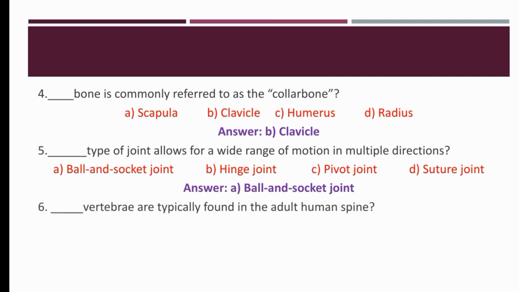Dash vertebrae are typically found in the adult human spine. Our options are 20, 30, 33, or 40. The right option is C, 33. There are 33 vertebrae found in the human spine.